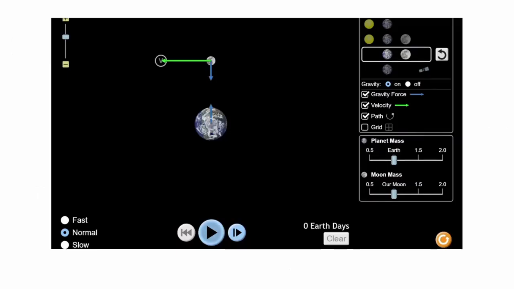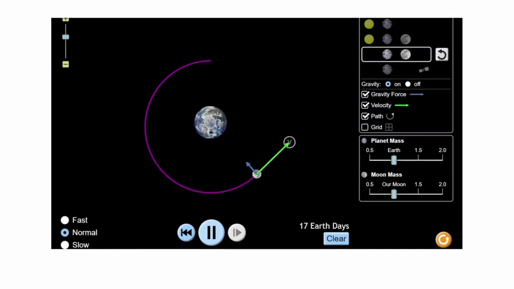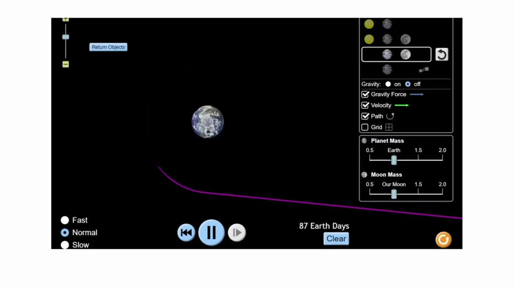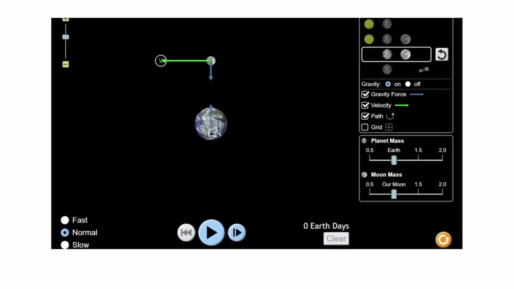In this scenario, we have the Earth with the Moon moving around it in a circular path. We consider the gravitational force that keeps the Moon in orbit, and in this scenario this would be the centripetal force. If we turn off gravitational effects, the gravitational force would be zero, and we see the Moon would be shot to outer space. This shows that the gravitational force acts as the centripetal force to keep the Moon in circular motion.